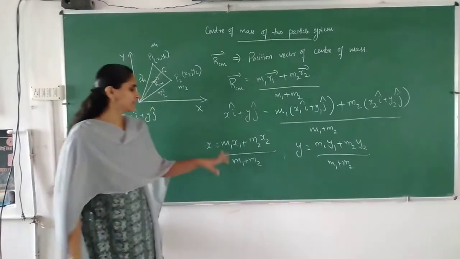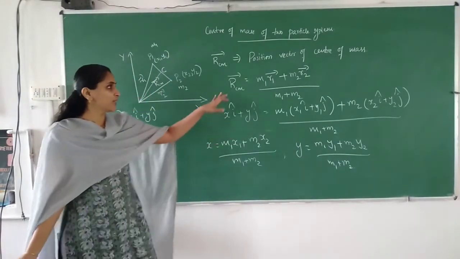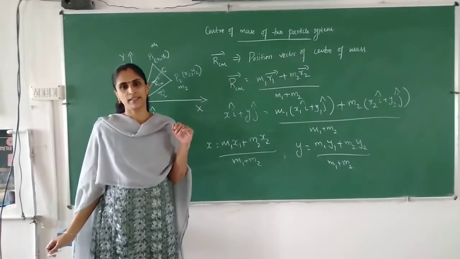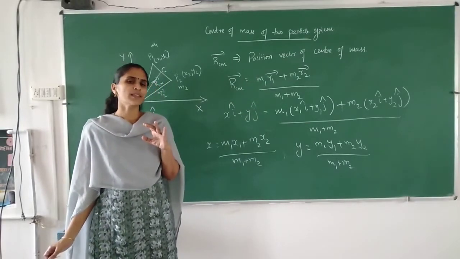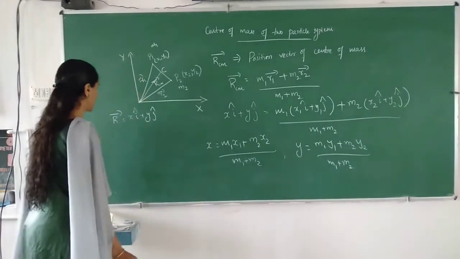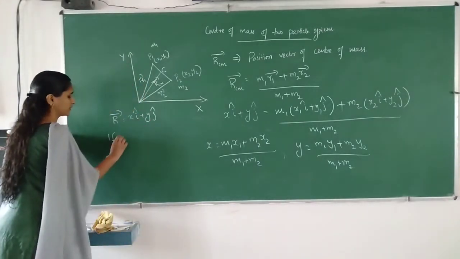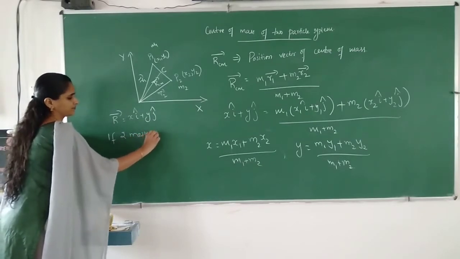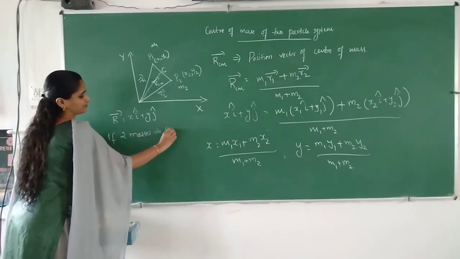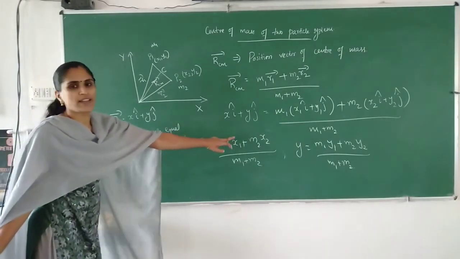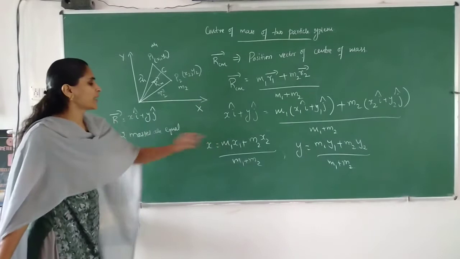So these are the x and y coordinates. If it is given in position vectors, we can write it directly. One case we can consider is if the two masses are equal. Since m1 and m2 are equal, m can be taken outside.